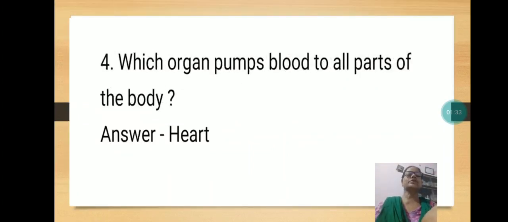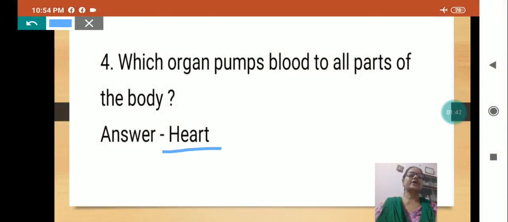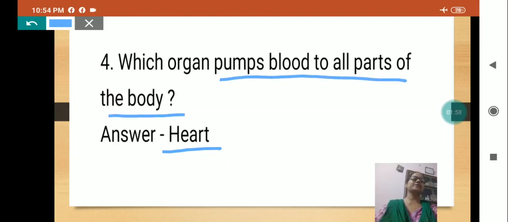Which organ pumps blood to all parts of the body? And the answer is heart. Our heart pumps the blood to the whole part of our body. And what is the function of the heart? If the question is what is the function of our heart, you will answer heart, and then pumps blood to all parts of the body.